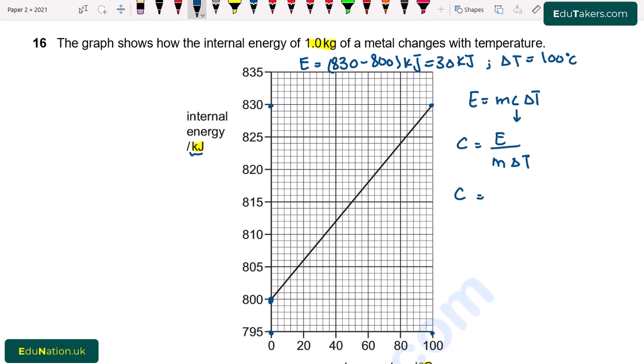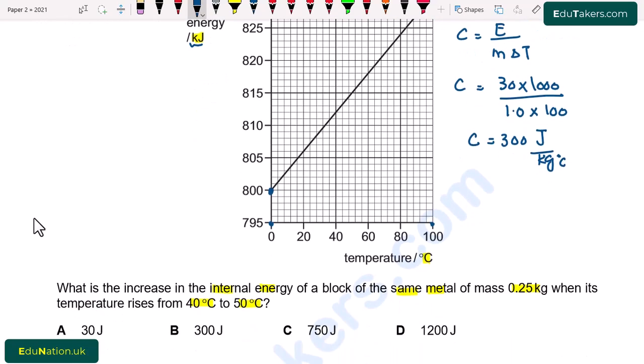Now I put in the values. C will be equal to 30 multiplied by 1000 divided by mass 1.0 kilogram and change in temperature 100 degrees C, so the value of C is 300 joules per kilogram per degree C. I use this value of C to find the increase in internal energy.